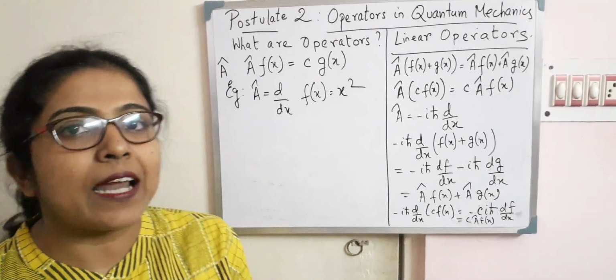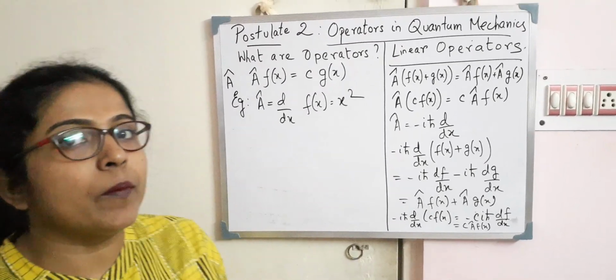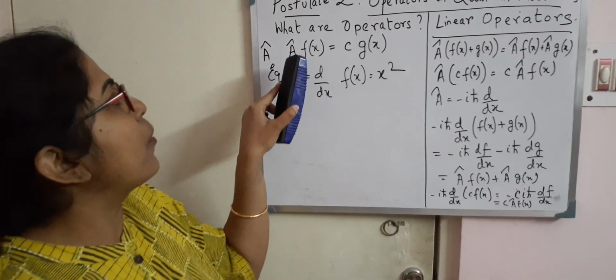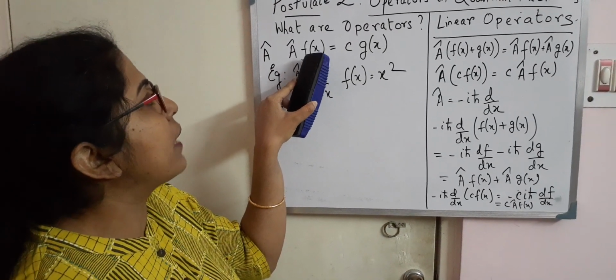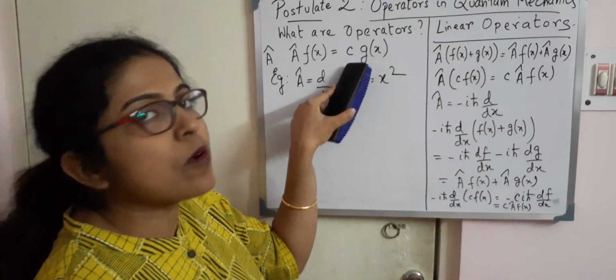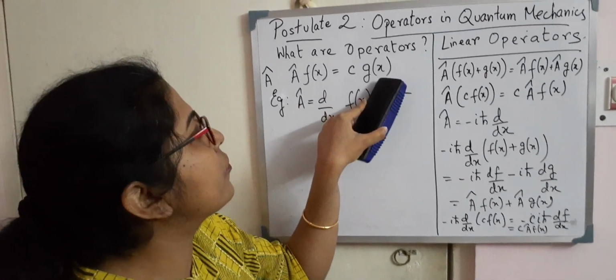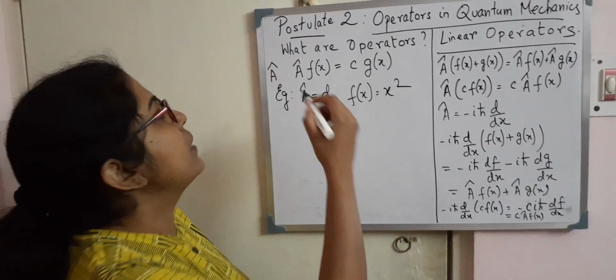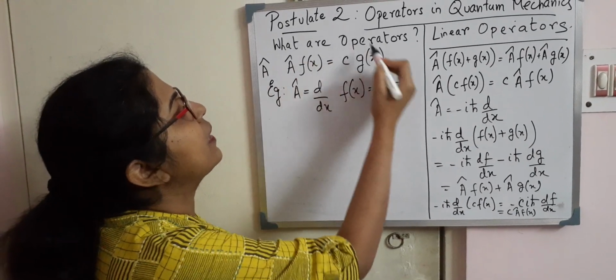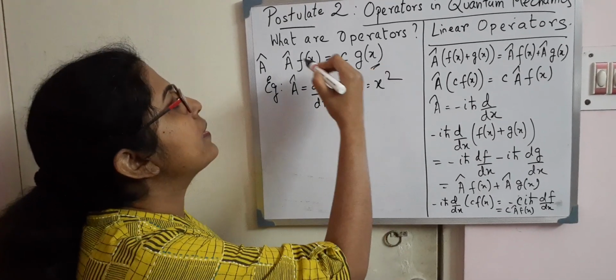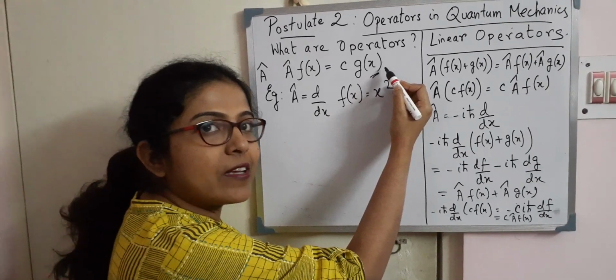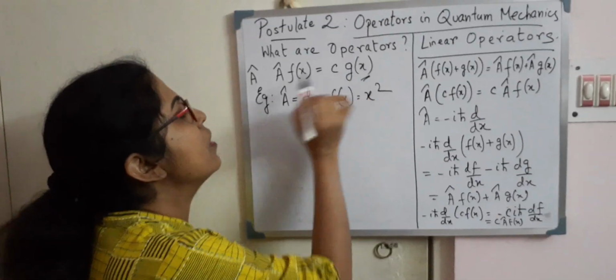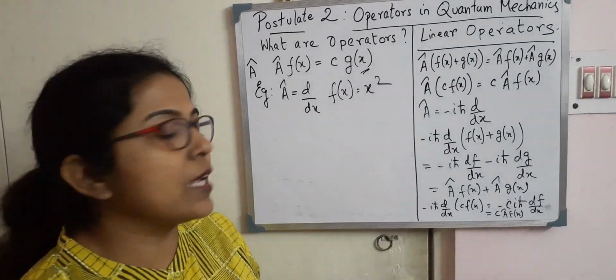So if A is a dynamical variable, then it can be represented as A cap. Now A cap operating on a function f(x) is equal to some constant c times another function g(x). This A cap operating on f(x) can give a new function g(x), or it can give the same function f(x) back, and c here is the constant. Let us take one example.